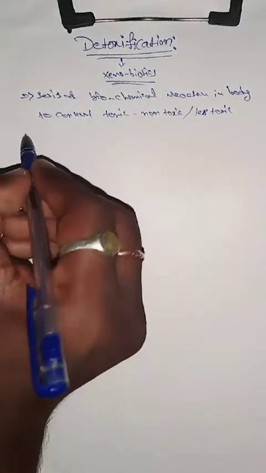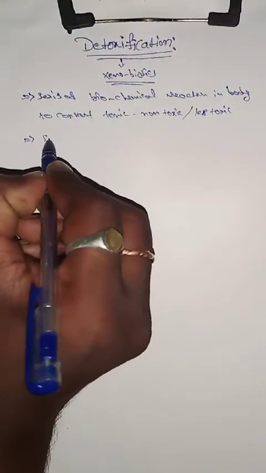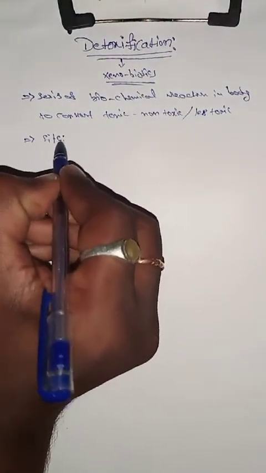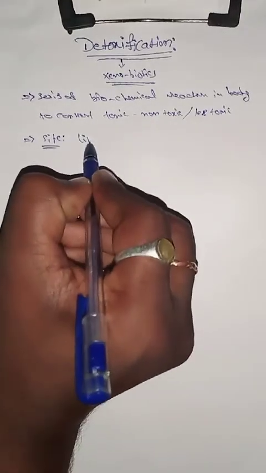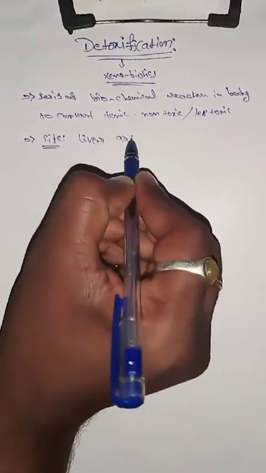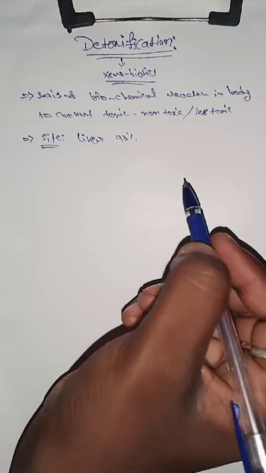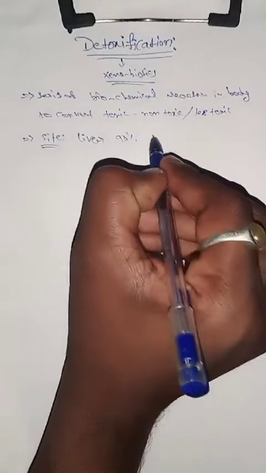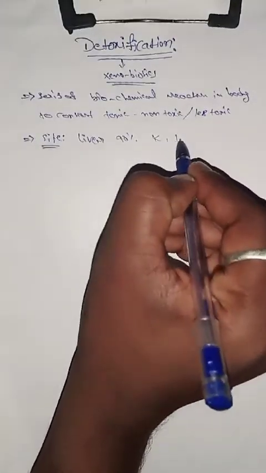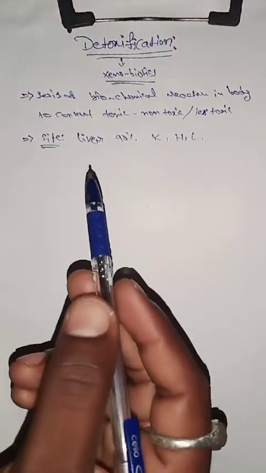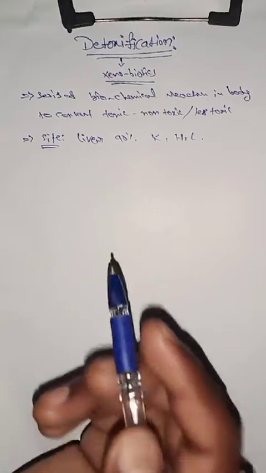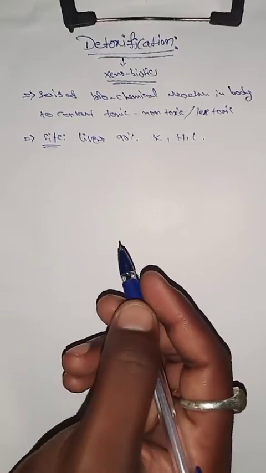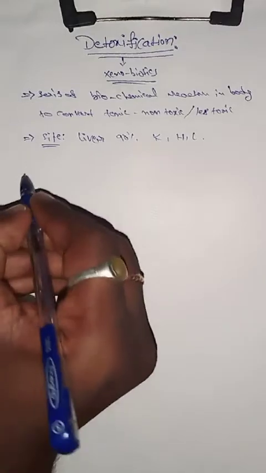Where is the site of detoxification? The site of detoxification is mostly the liver. 90% of detoxification reactions occur only in the liver, and the remaining 10% occur in the kidney, heart and lungs. So 90% occurs mostly in which organ? The liver.